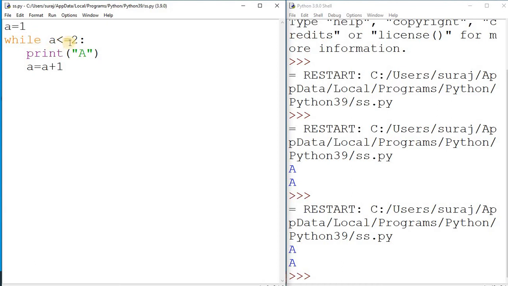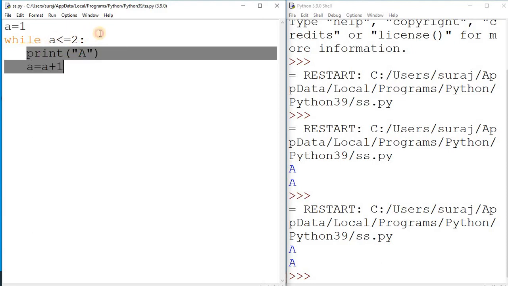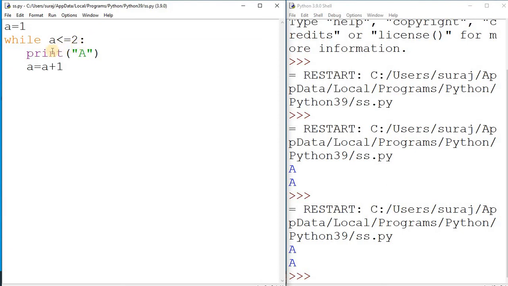This is the condition, it will be either true or false, and if it is true then it will run this code, and if it is false then it will not run. As you know, here the value of a is 1, and 1 less than or equal to 2 is true, so it will print a. And here a equal to a plus 1, so the value of a is already 1, and 1 plus 1 is 2, so the value will be 2 here.